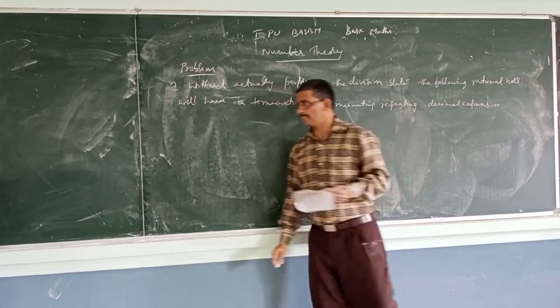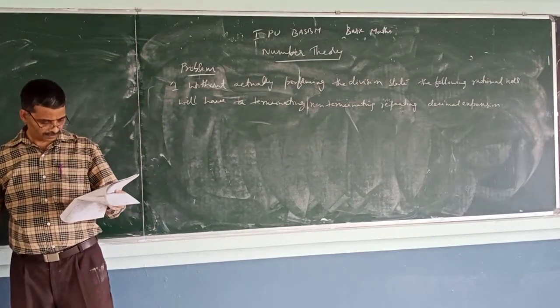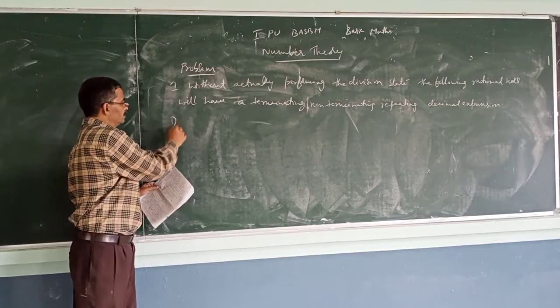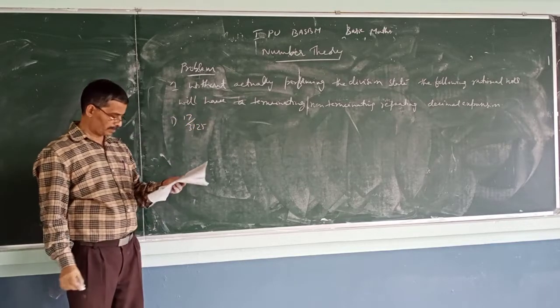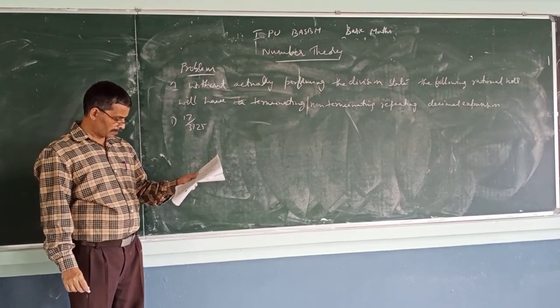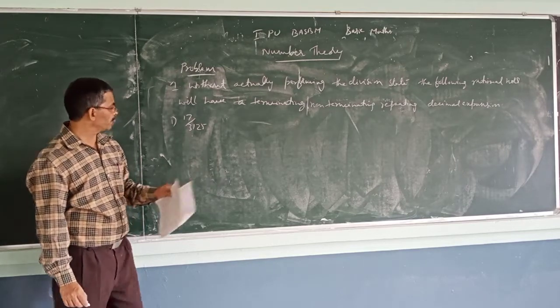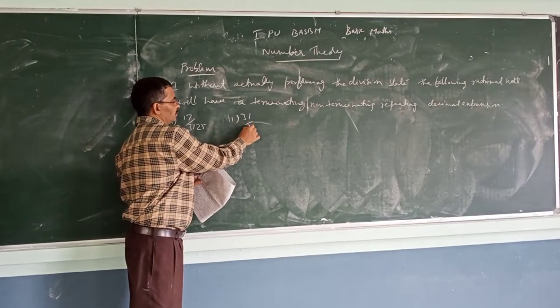The first one, what is the first one? 17 divided by 3125. All direct answers. Second one, 31 by 243.